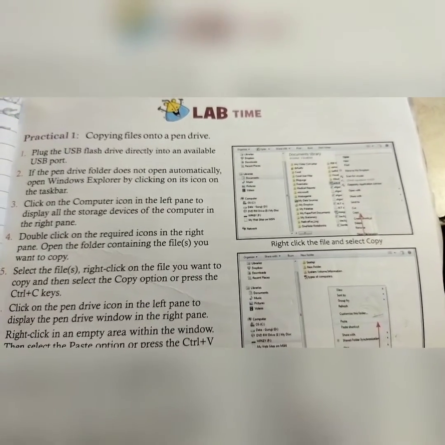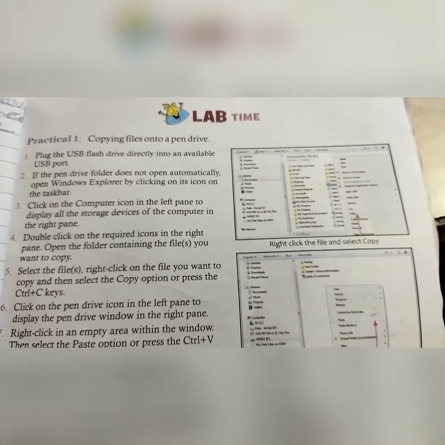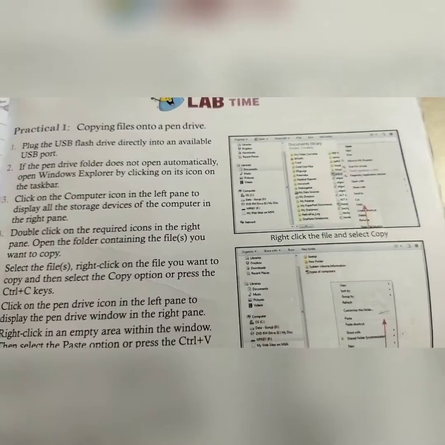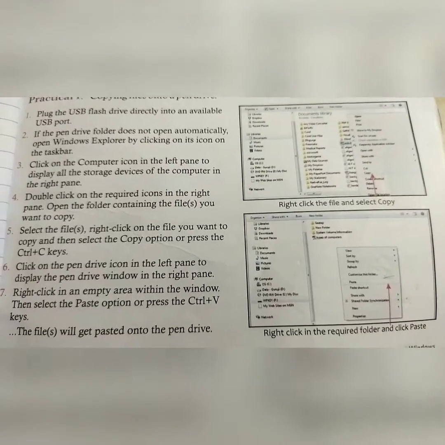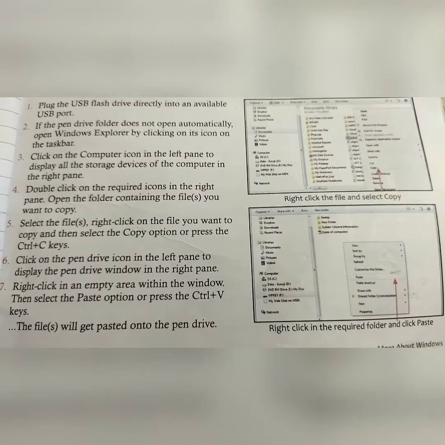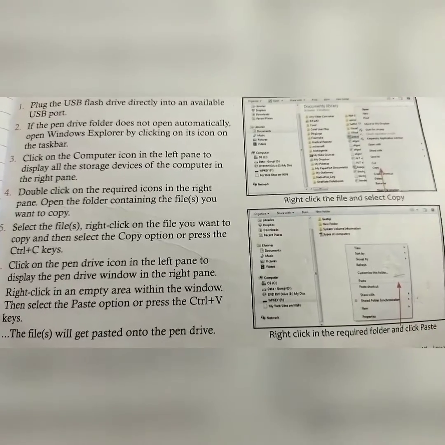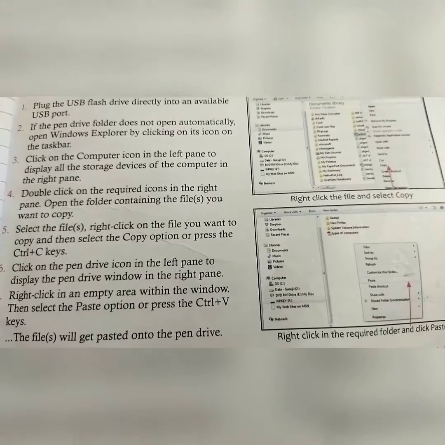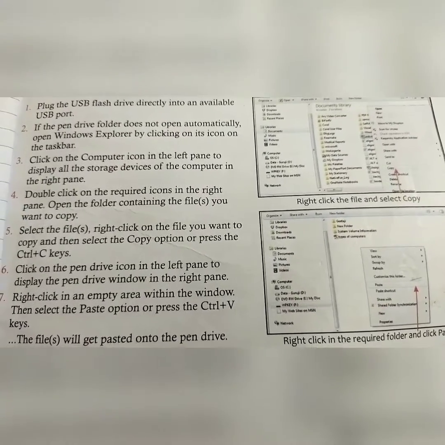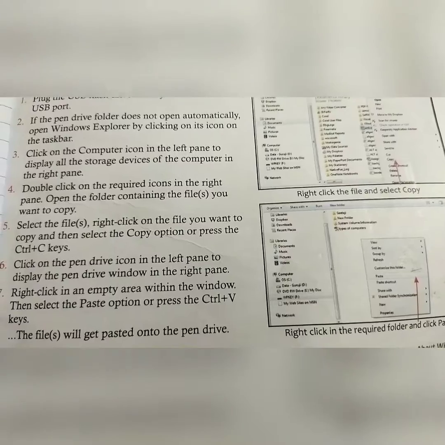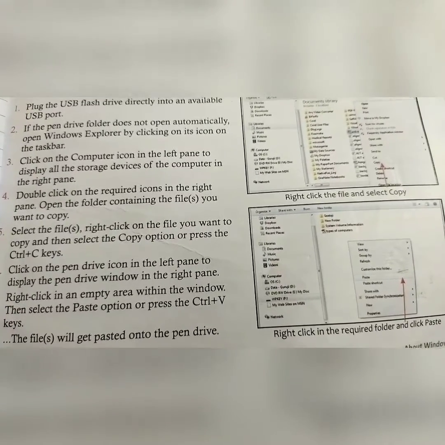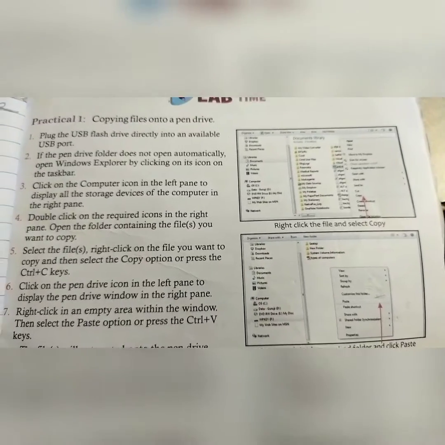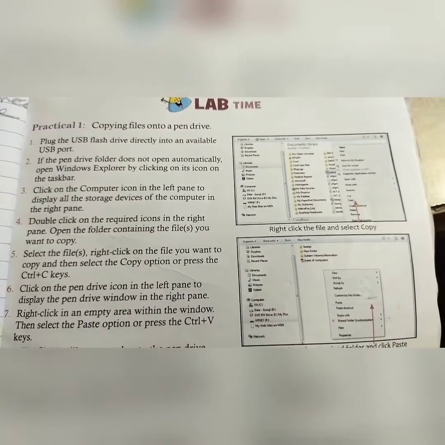The fifth step is to select the file. Right click on the file you want to copy and then select the Copy option or press the Ctrl plus C keys. Sixth, click on the pen drive icon in the left pane to display the pen drive window in the right pane. The seventh and last step is to right click in an empty area within the window, then select the Paste option or press the Ctrl plus V keys. The file will get pasted onto the pen drive. So this is the process of copying a file onto a pen drive. Students, just follow and read the steps properly.